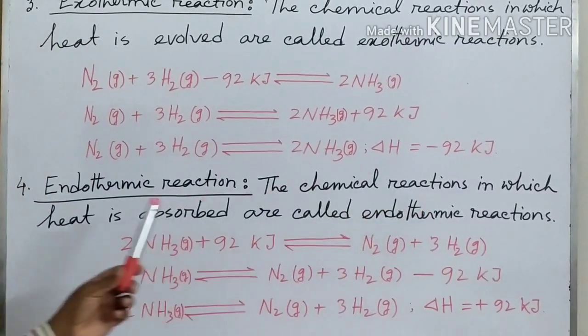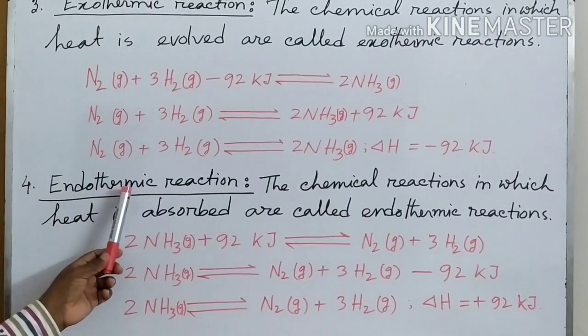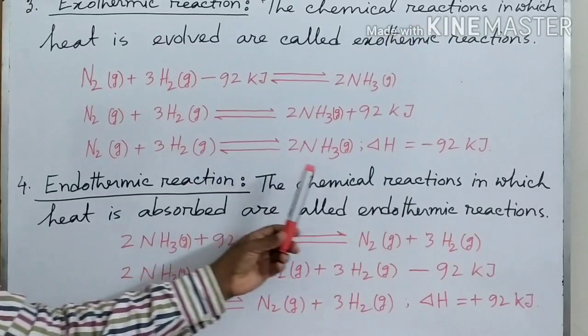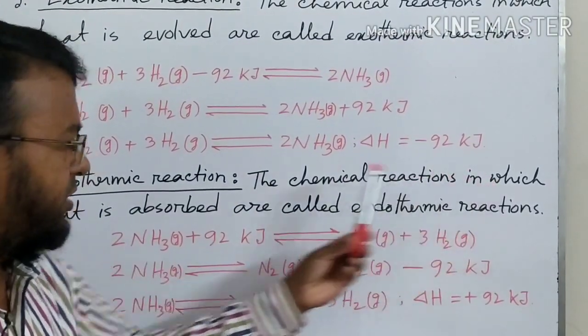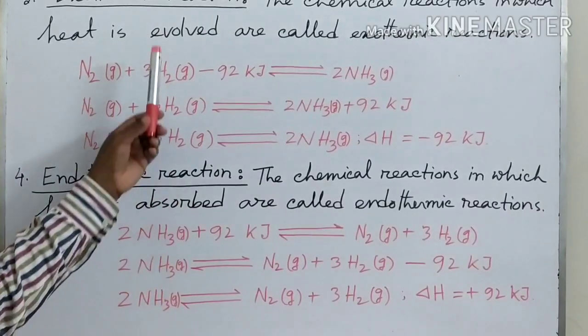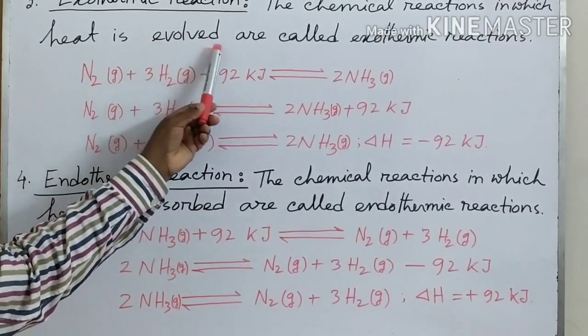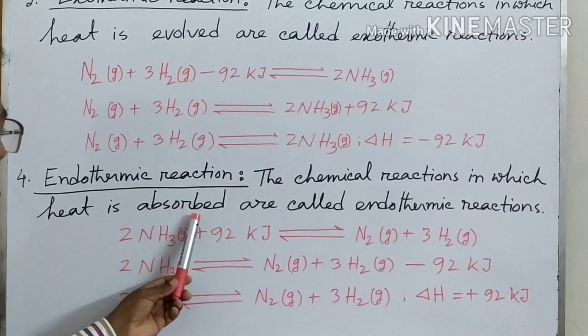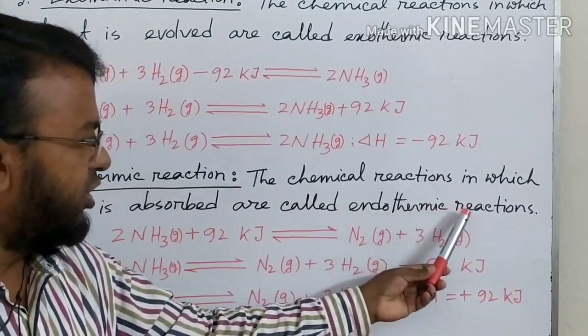Okay, now similarly we can write the endothermic reaction. The chemical reactions in which heat is absorbed. There is just a difference of one word. Here heat is evolved and here heat is absorbed. These are called endothermic reactions.